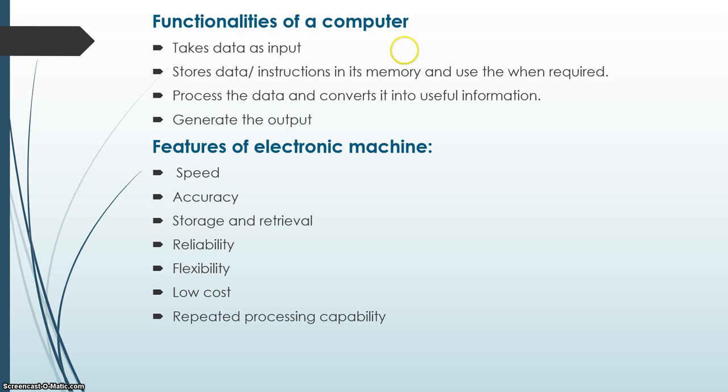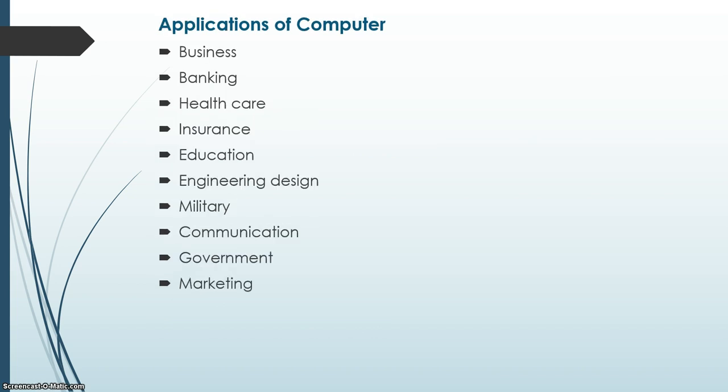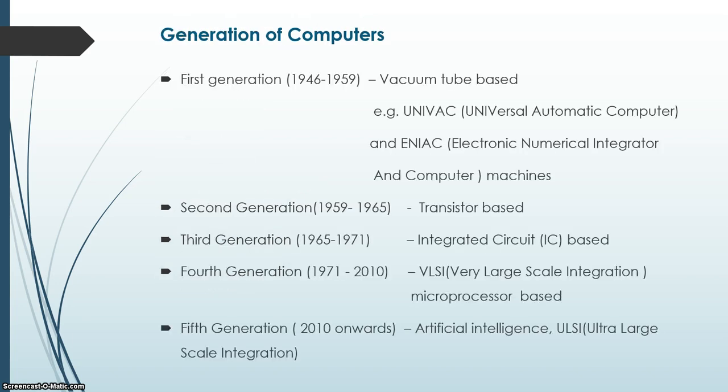Features of electronic machine: speed, accuracy, reliability, flexibility, etc. Applications of computer: it is widely used in different fields. Generation of computers: the development of computers was represented in different generations. The first generation computers, the development period was from 1946 to 1959.